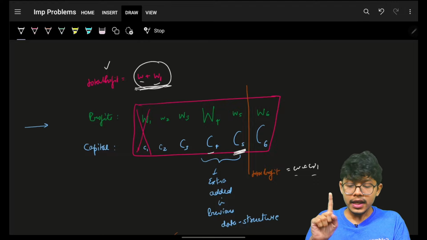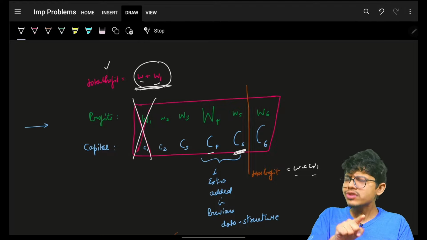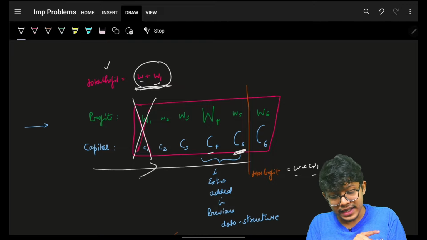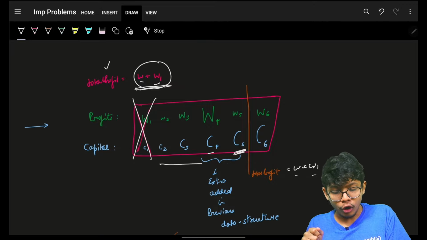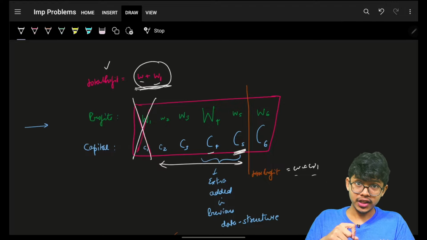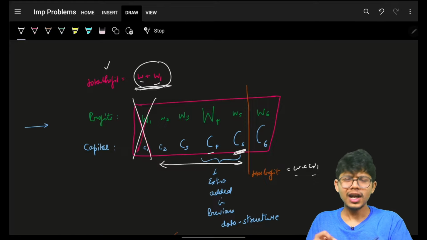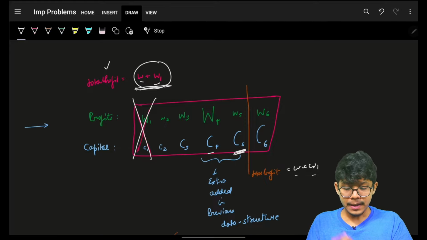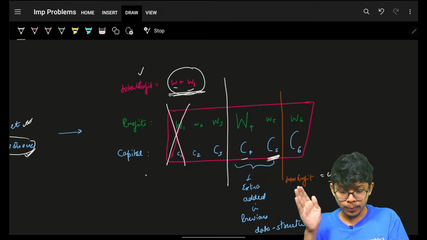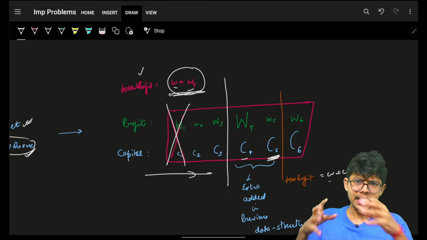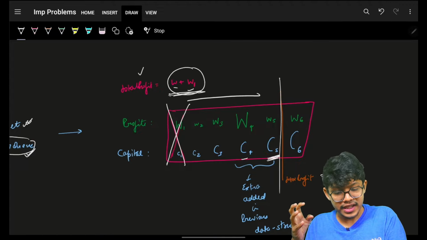But you only consumed W1 previously. Now, are you saying that you will iterate from the very beginning and check what all are not consumed and then put all those remaining in your data structure and then take the maximum profit out of them? Obviously not. Why obvious? Because in the very beginning, when you iterated, you were here. You pushed in roughly these elements. Again, you stopped here, you pushed in these elements.